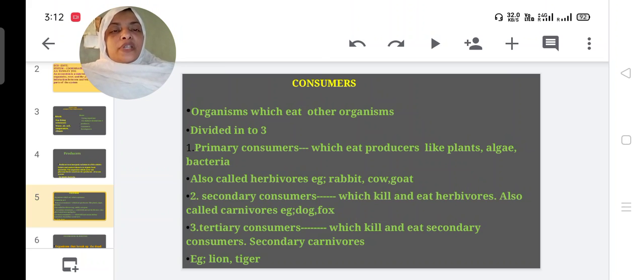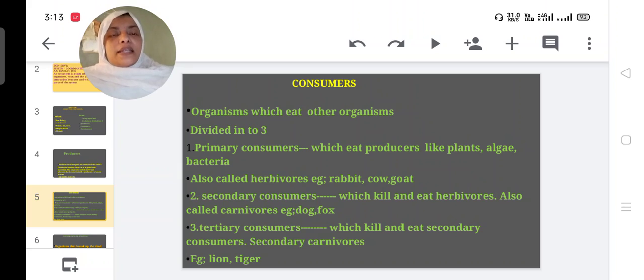They are also called herbivores. Rabbit, cow, goat eat grass or plants, so they are primary consumers.